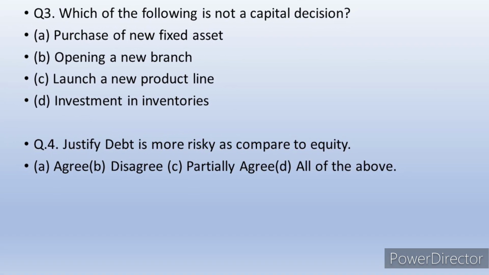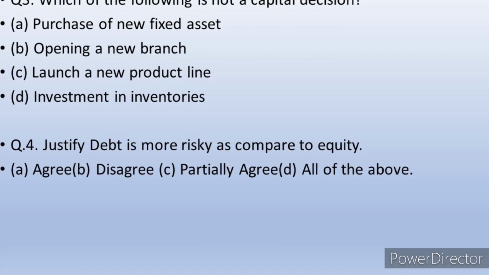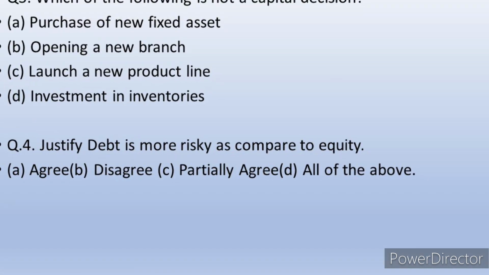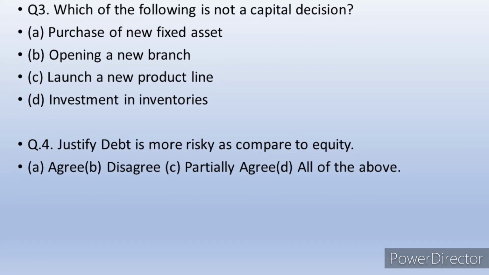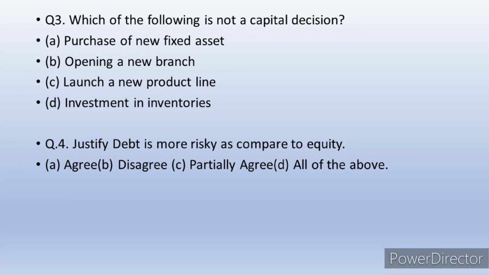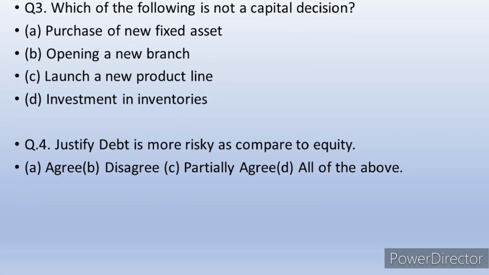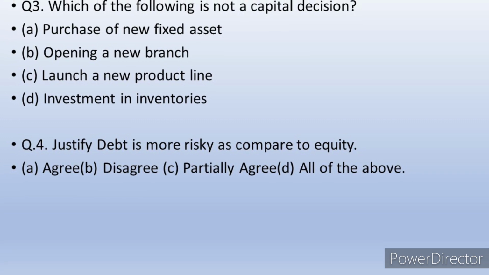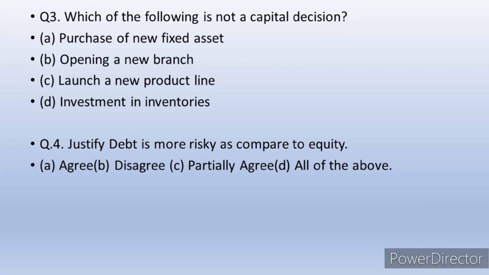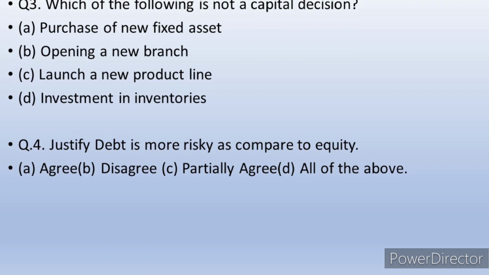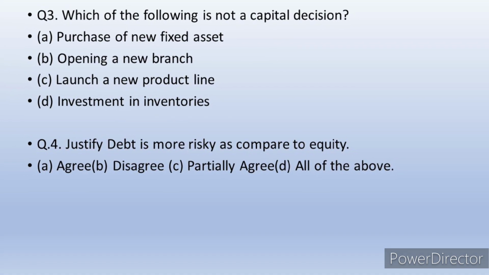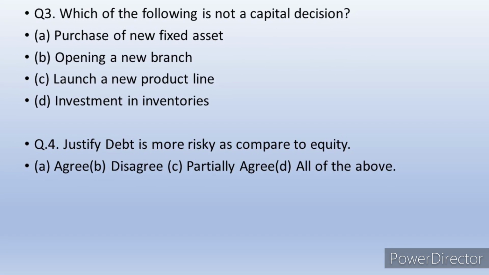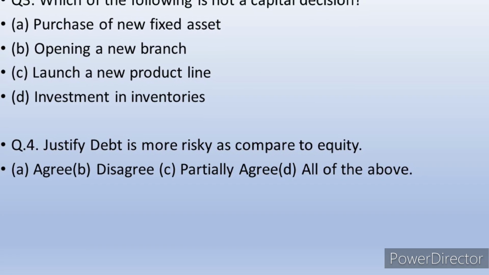The third question is: which of the following is not a capital decision? Capital decision always increases the profit earning capacity of the business. So the first three options, purchase of a new fixed asset, opening a new branch, launch of a new product line, increase the profit earning capacity of the business. Whereas investment in inventories, that is purchase of raw material, does not increase the profit earning capacity directly. So the answer is D.